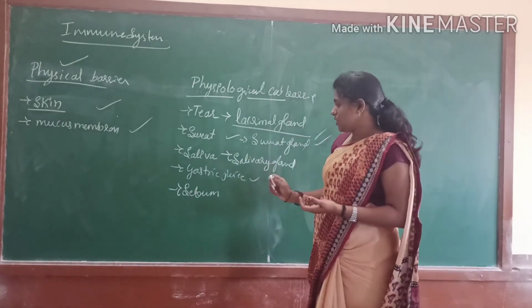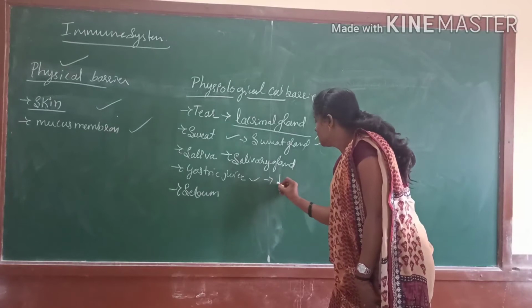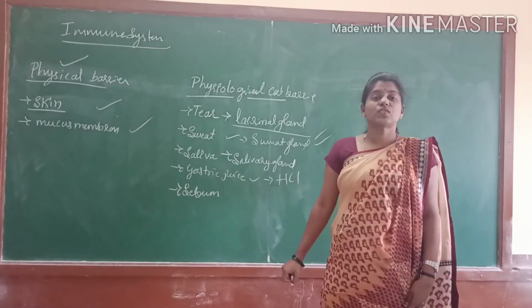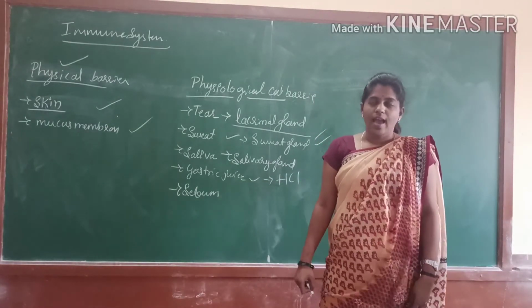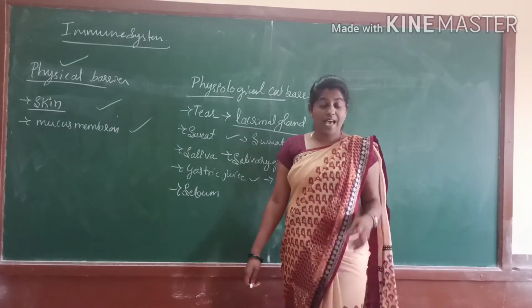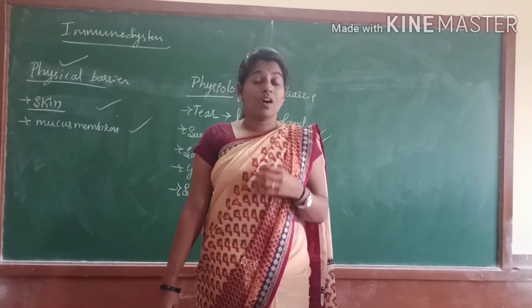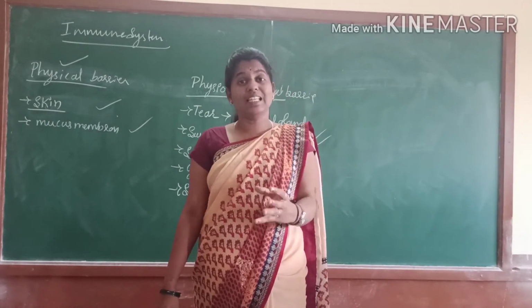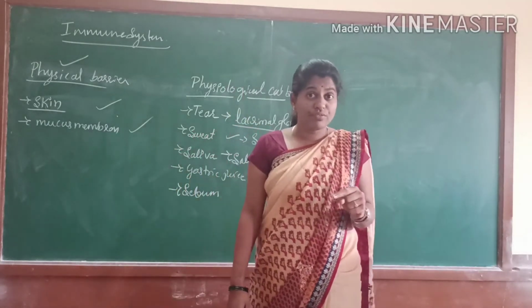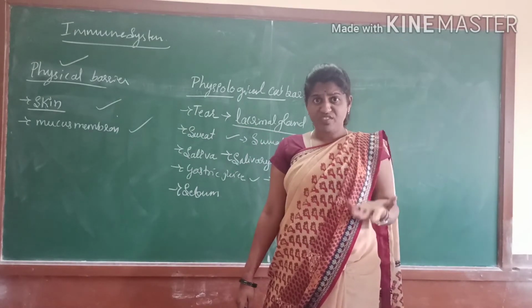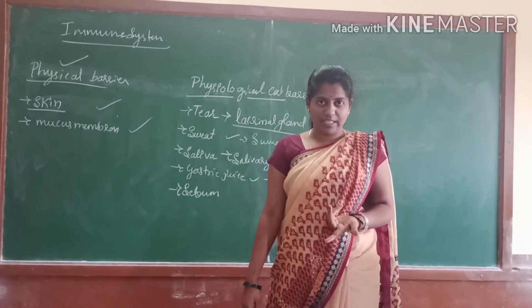And last, gastric juice, which secretes HCl in the stomach. This HCl is acidic and helps to kill the microorganisms.